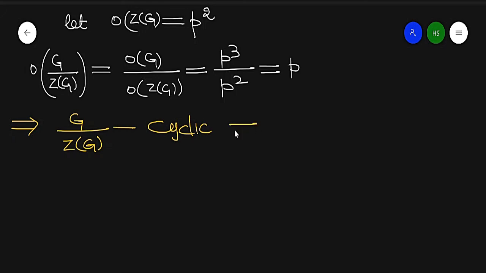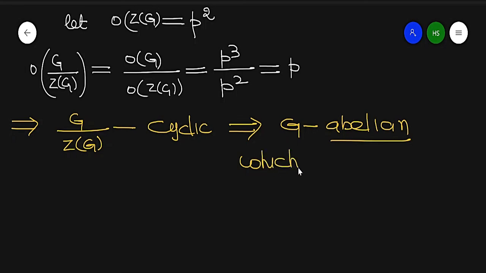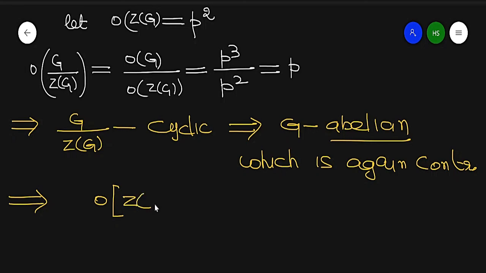We already proved that it implies G is abelian, which is again a contradiction. So it implies the order of the center of G is equal to P. So that proves our result.